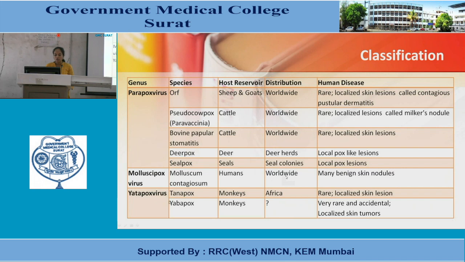Now, Yatapoxviruses species has Tanapox and Yabapox. In Tanapox, host reservoir are monkeys. Distribution is in Africa and human diseases are rare. It may be by localized skin lesions. Yabapox species, host reservoir are monkeys. Distribution is in specific areas and human diseases are very rare and accidental, localized skin tumors may develop.